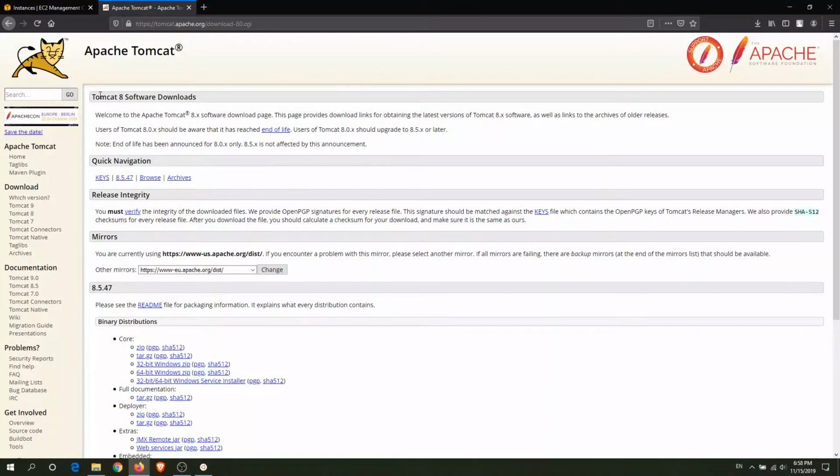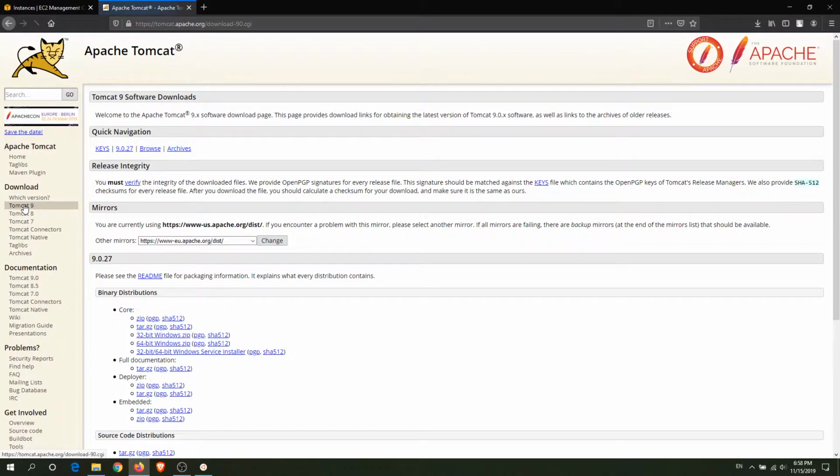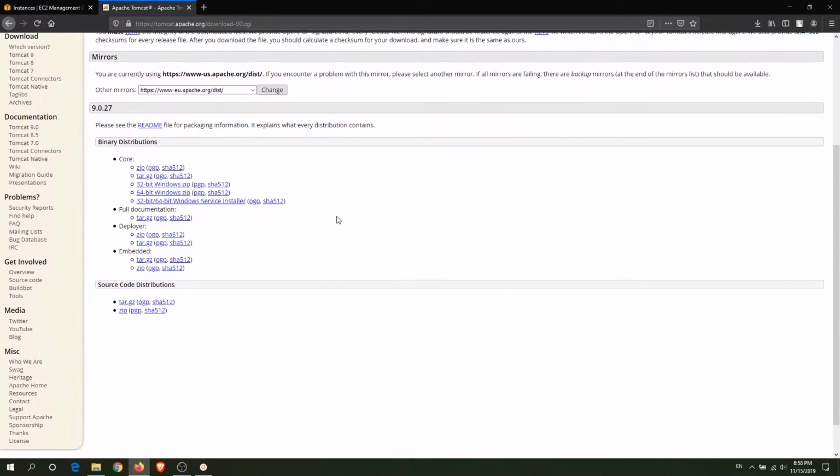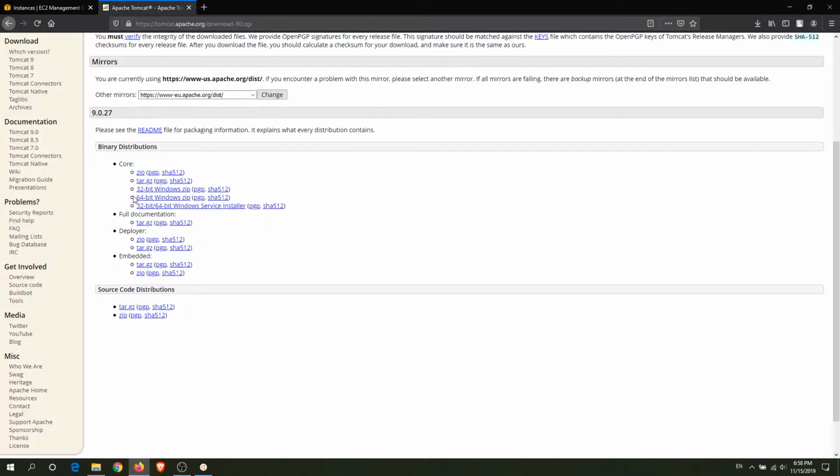And this is the Tomcat 8 version. I'll click on Tomcat 9 from the side menu and scroll down, and I'll be downloading the tar version of Apache Tomcat. So I'll be using command line to download this resource. So I'll just right click and copy link location,